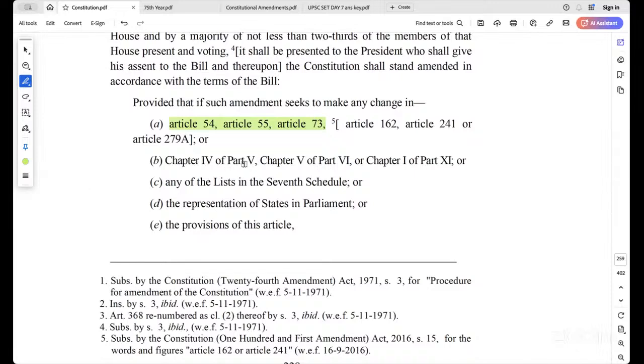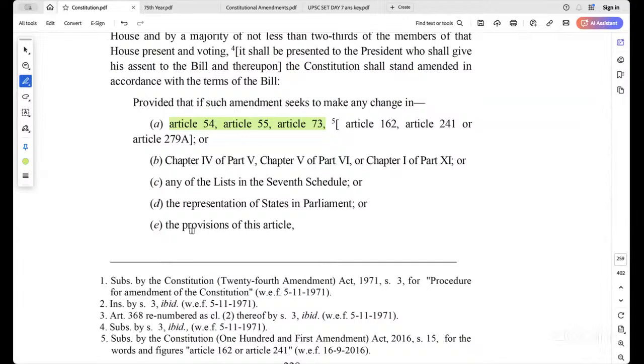Then Chapter 4, Part 5. See, if you see this, it is more than sufficient. And the representation of states in parliament and the provisions of this article itself, I'm just showing you these are the things that is possible only with Article 368, which falls within the scope. In this, the elections of state legislature and parliament is not, they won't come under this article.